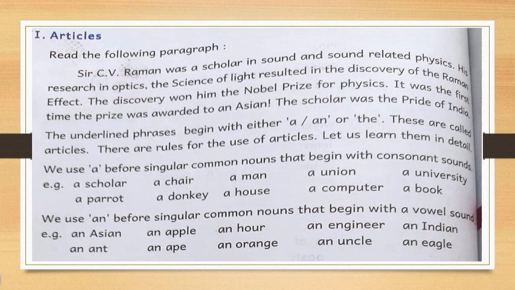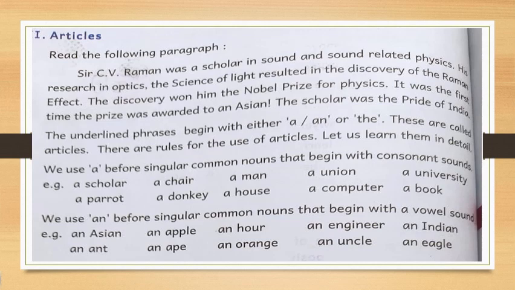Okay, then we use an before singular common nouns that begin with a vowel sound. So here, where should we use an? An should always be used before a singular common noun which begins with a vowel sound. Vowel means, as I told you, A, E, I, O, U. If the word starts with A or E or I, O, U: A as in Asian or ant, E as in engineer or egg.